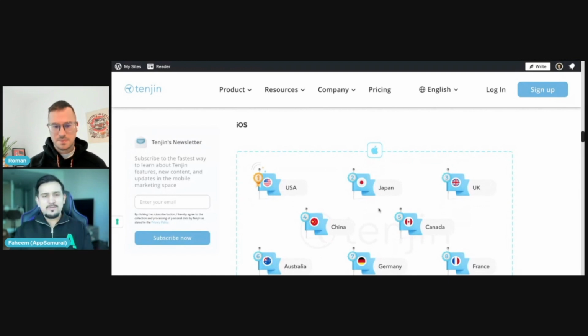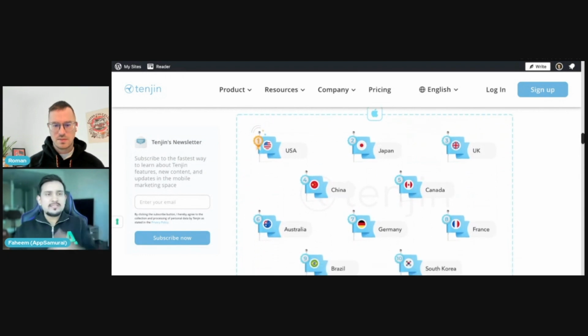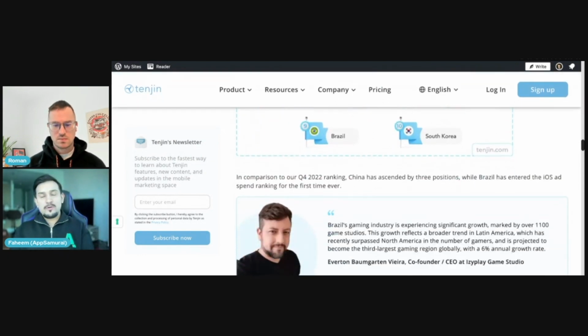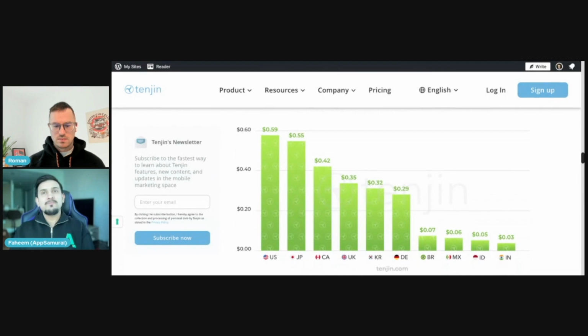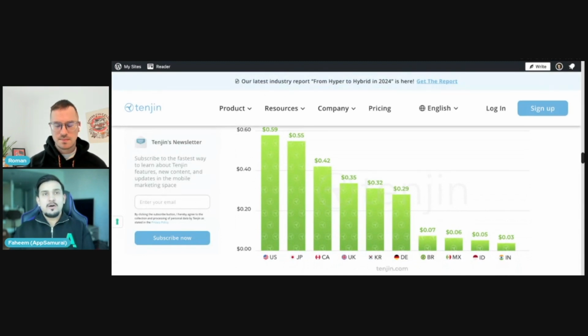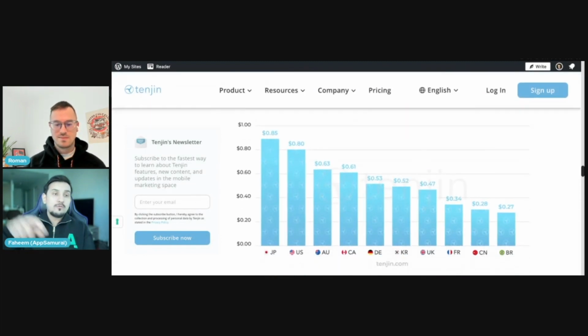I mean, we have seen this trend because usually advertisers like to pump money in tier one with US, UK, and all these countries. But I did see one more report that said that in 2024, almost 64% of the ad spend revenue will revolve around the Asia Pacific market.